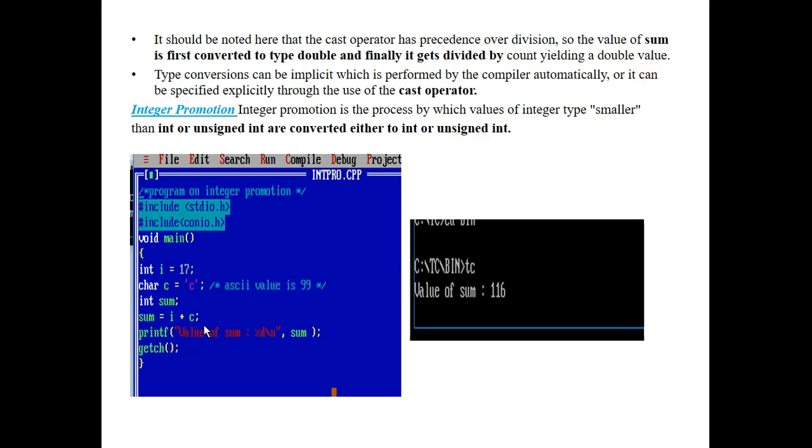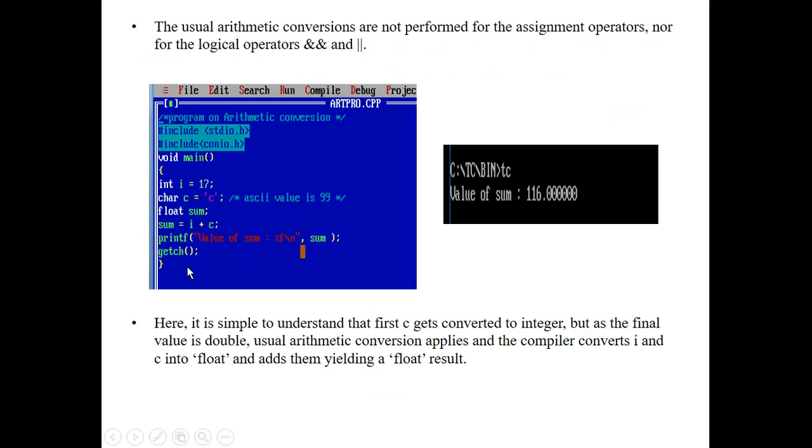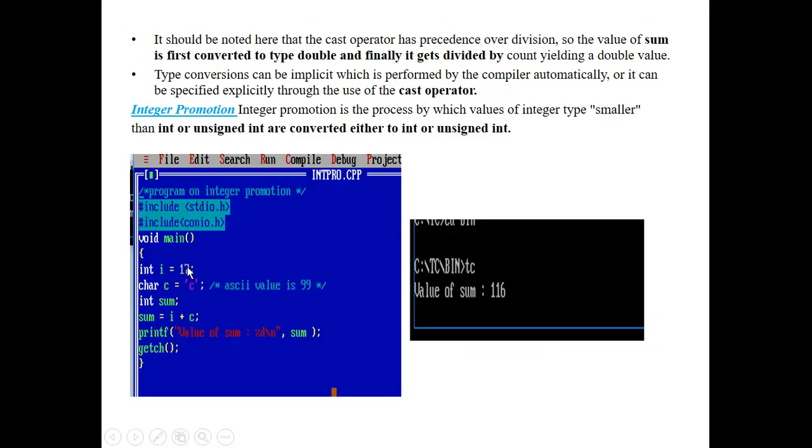Next, here I have written a program on integer promotion. Let's understand the program, you can get the point very clearly. Here I have included two header files, the basic header files stdio.h and conio.h. Next, I have taken the main method of type void. Next, I have taken i of integer type and assigned the value 17 to it. Next, I have taken a character. This is a character value, this is an integer value.